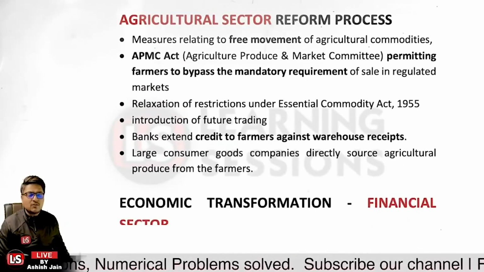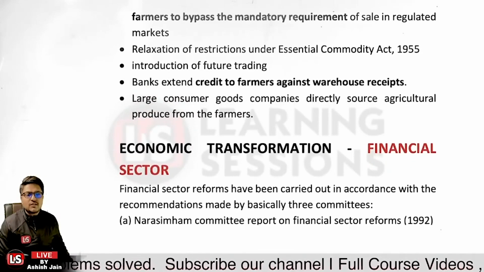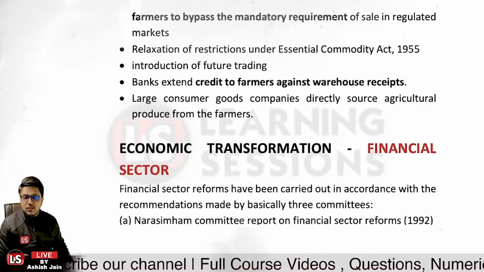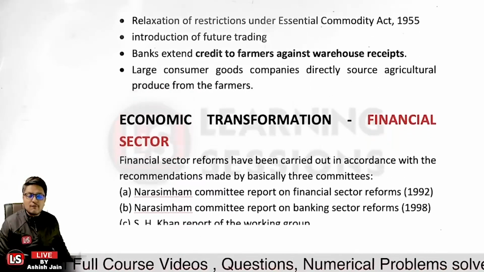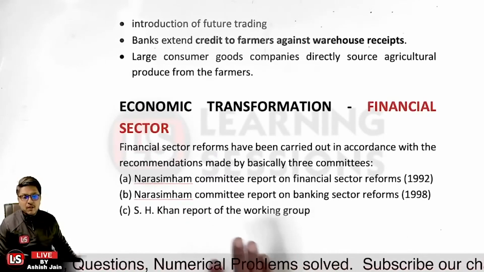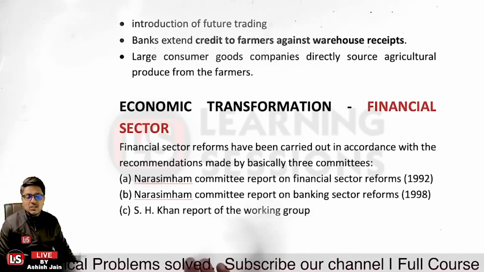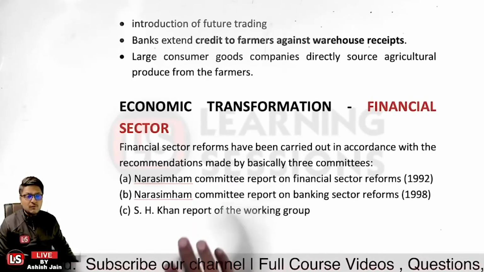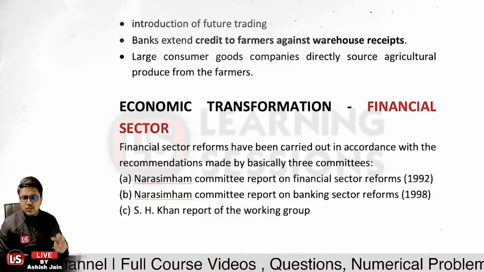Now let's have a look at the economic transformation related to the financial sector. Financial sector reforms have been carried out in accordance with recommendations. There were 3 committees and working groups by which the recommendations were given: the Narasimhan Committee report on financial sector reforms in 1992, the Narasimhan Committee report on banking sector reforms in 1998, and a working group under the chairmanship of S.H. Khan, whose report was submitted. The financial sector reforms were in accordance with the recommendations of these working groups and committees. Is that clear?